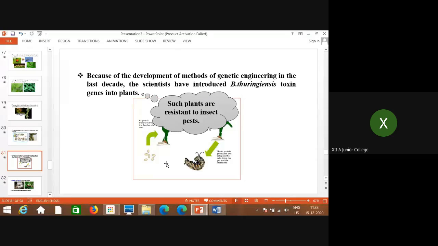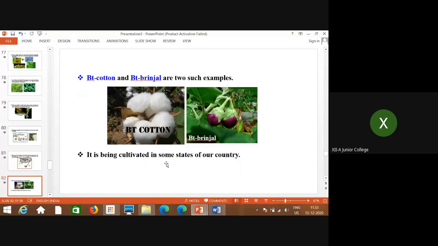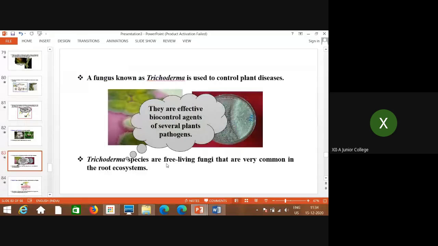Because of the development of methods of genetic engineering in the last decade, scientists have introduced Bacillus thuringiensis toxin genes into plants, so that naturally we can control the pests or insects. Some of the examples which you already studied are BT cotton, BT brinjal, BT corn, and many other crops which have been developed in this way and are used as biocontrol agents.